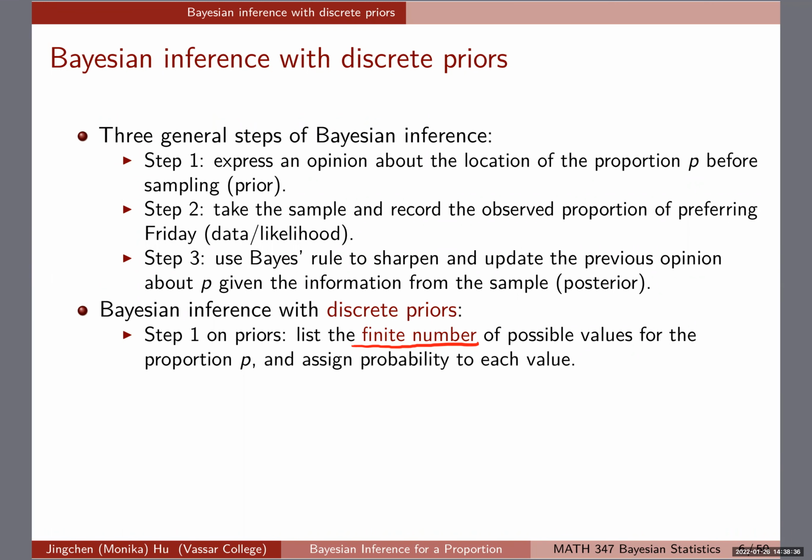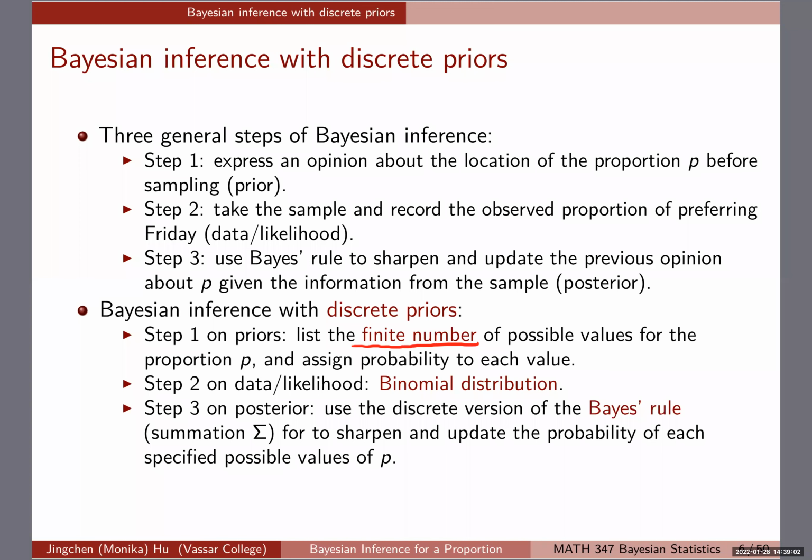That's step 1. Step 2 is we're going to take the data, and you're going to see the binomial distribution as a review as well. We're going to say that whether people are going to say yes or no to whether Friday is their best choice, it's actually a binomial experiment, because people can either say yes or no, and we're going to have a binomial distribution, the expression and everything going into the data and the likelihood part.